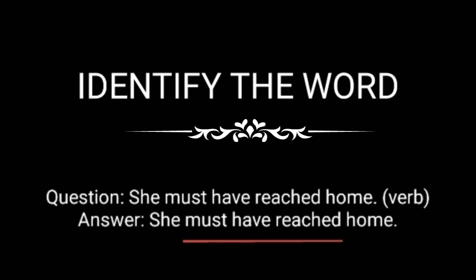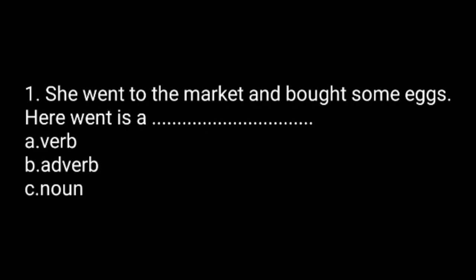So not one thing. While we are explaining or while we are pointing out the verb in a sentence, if there's an auxiliary verb in the sentence, that should also be read together. So must and have is an auxiliary verb used to the must and have. Okay, so that's why we read it together. Must have reached is the verb used in this sentence. Here onwards we are starting the exercise.